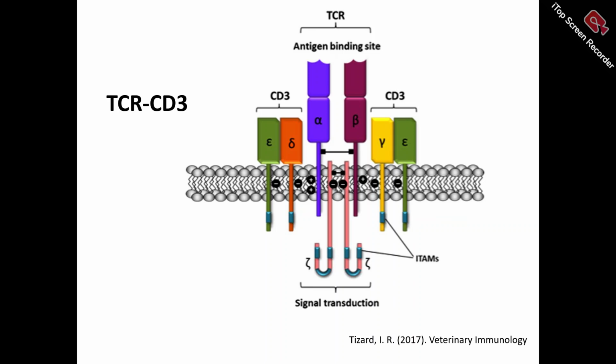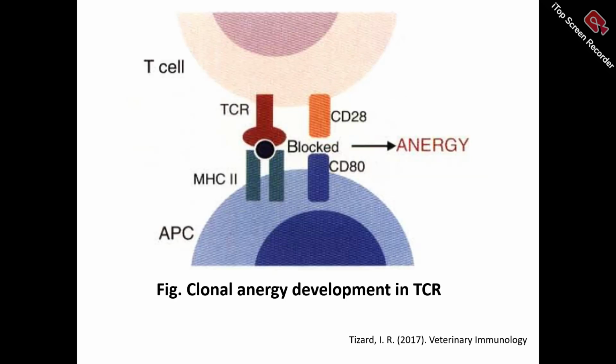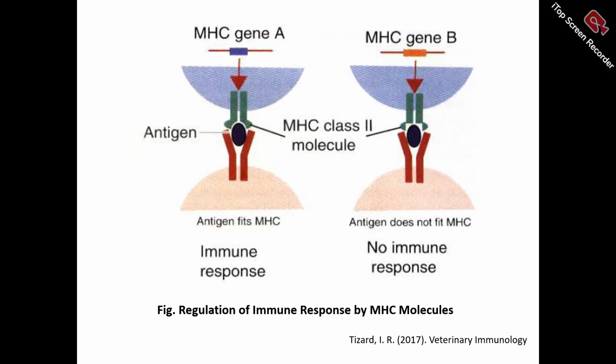They are linked with the CD3 complex. They consist of five chains: alpha, epsilon, gamma, delta, and zeta, or zeta and eta. They are linked with the ITAMs, and the ITAMs trigger signal transduction molecules. And this is how clonal anergy develops in the TCR.